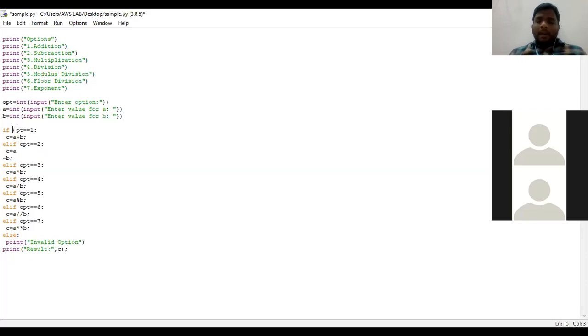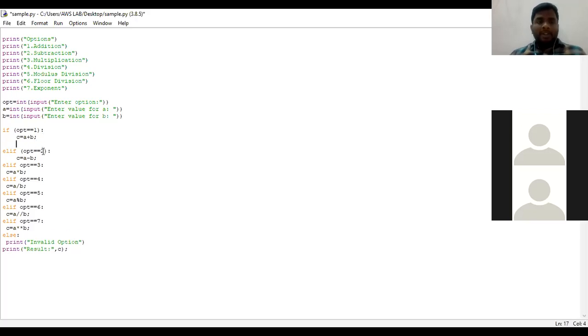See, now the first if condition: if option is equal to 1, then what needs to be performed is C is equal to A plus B. In the same way, if option is equal to 2, the program needs to perform C is equal to A minus B.